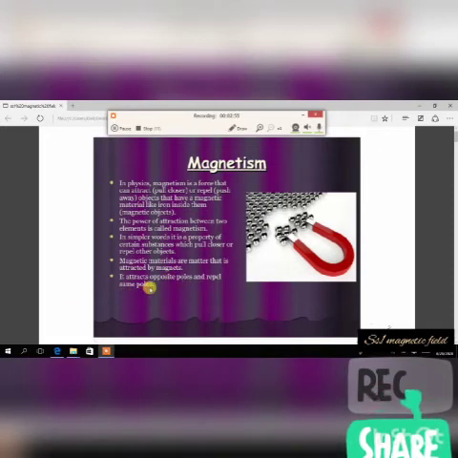Just like the example I cited earlier. When we have a male and a male, and we have a male and a female, a male and a male will always repel each other. We are talking in terms of magnets now. A male and a male will always repel each other. So what we're talking about in that respect is that anything that has the same poles, what will they do? They will repel. Once you have the same pole, they will repel. Once you have opposite poles, they will attract.